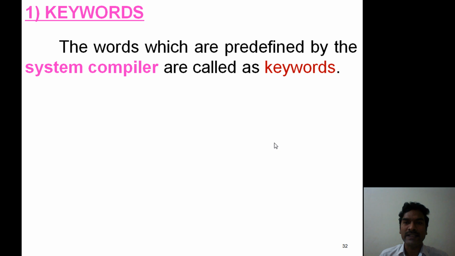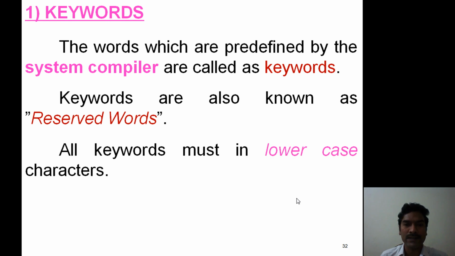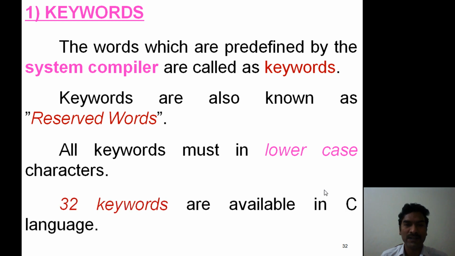The words which are predefined by the system compiler are known as keywords. Keywords are also known as reserved words. All keywords must be in lowercase characters. C language supports 32 keywords.